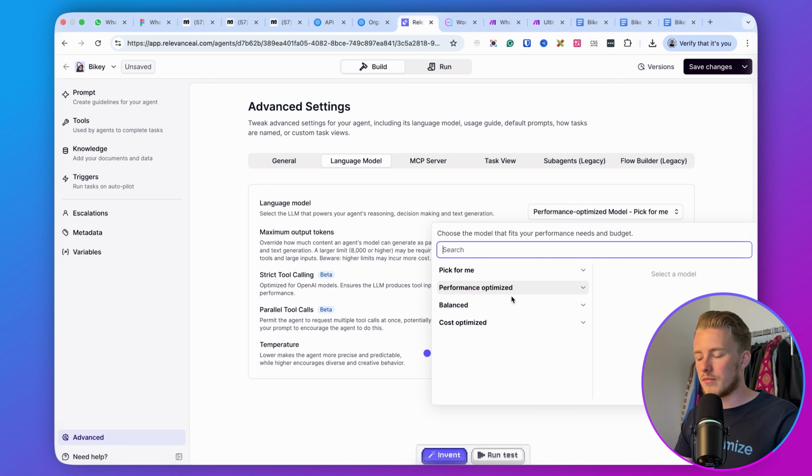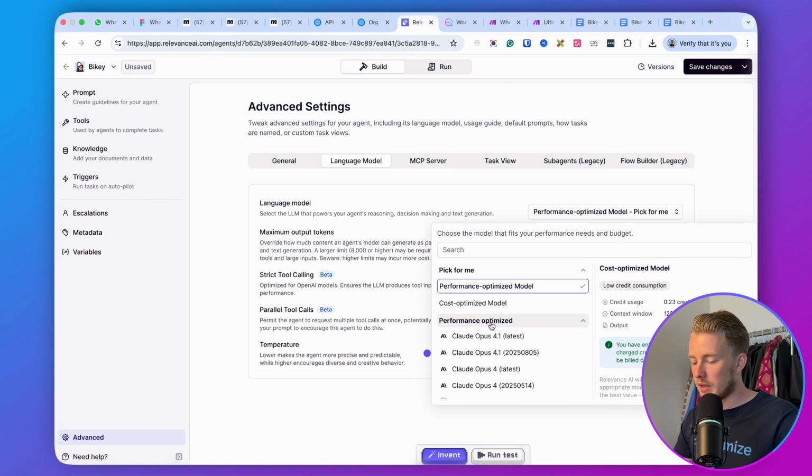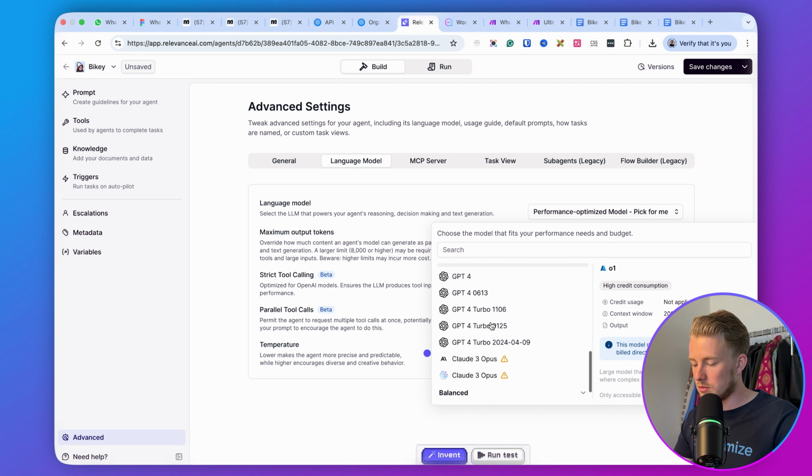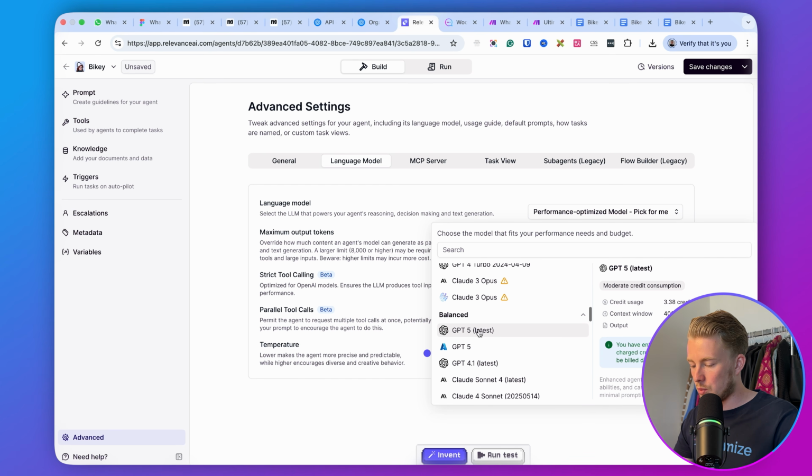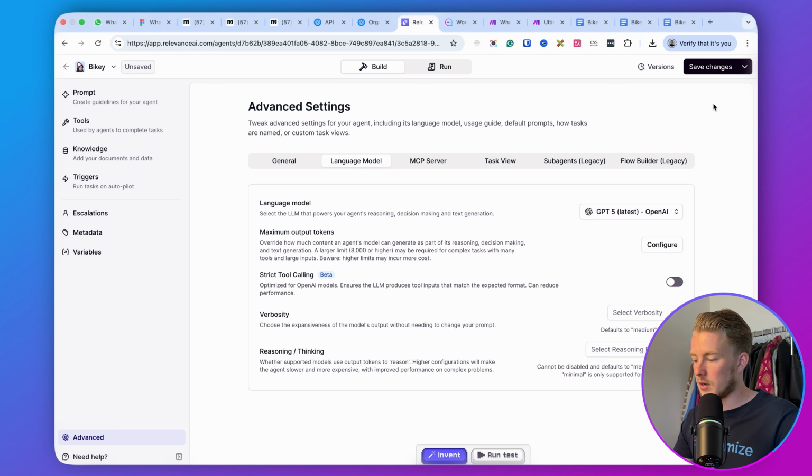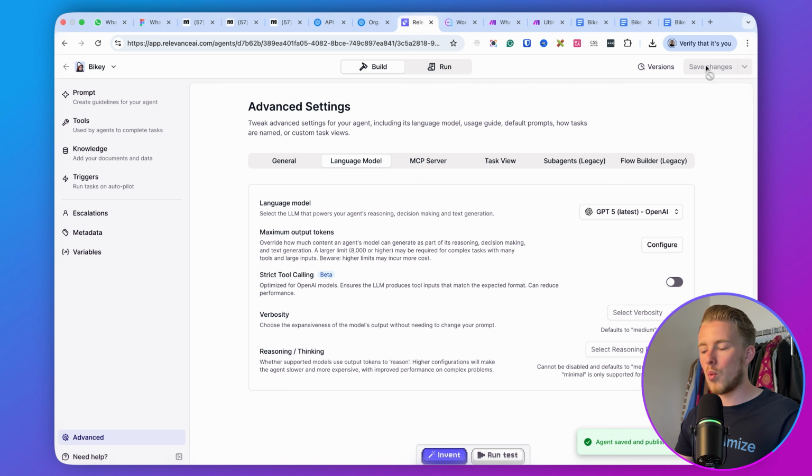So I always recommend going with the model that is the best in OpenAI. Currently GPT-5 is the best model, so just go with GPT-5, right? Here you can choose the model, and we have GPT-5, which is the latest. Go with that one, click on save changes, and then you always get the best responses, right? So that's basically all we should do.